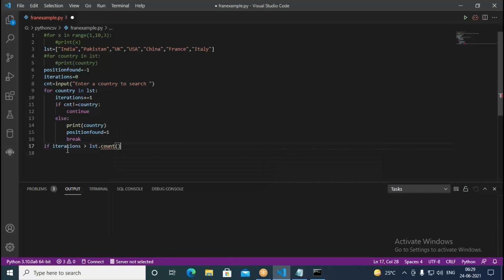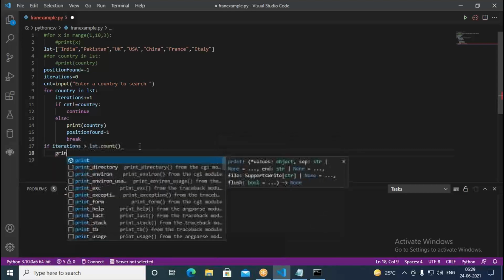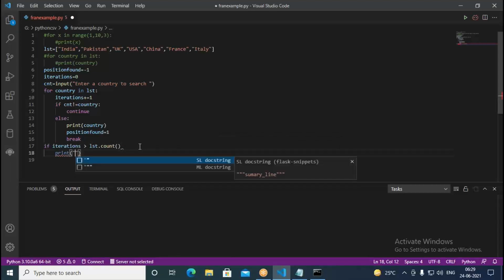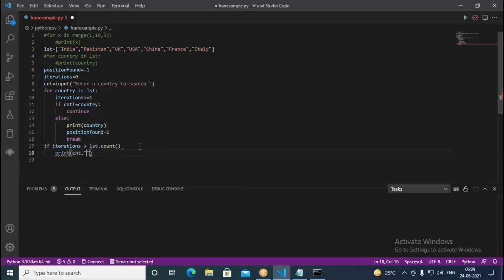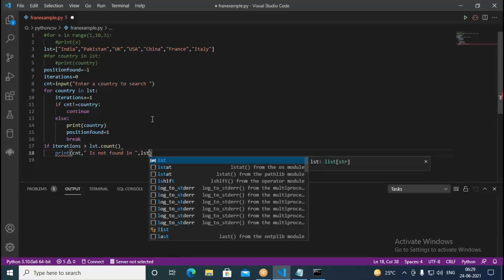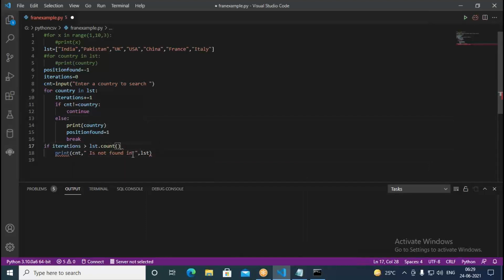If it is greater than lst dot count, then we print item, or else we write what exactly we have taken as input. CNT we have taken. CNT is not found in LST. We put a colon here.